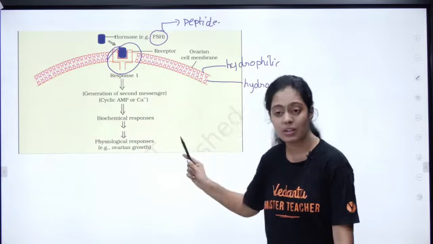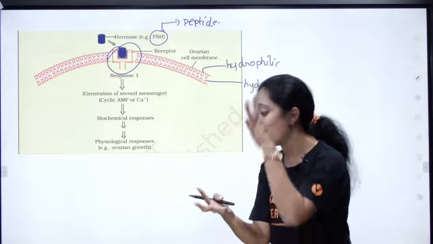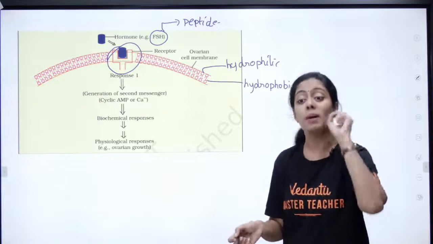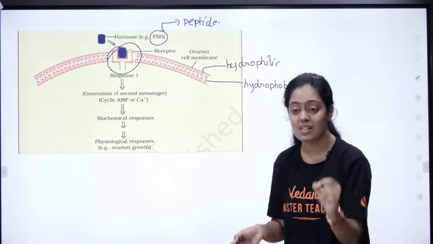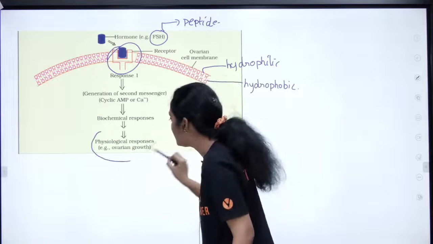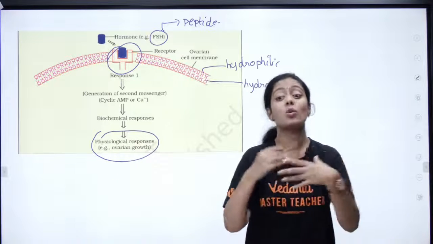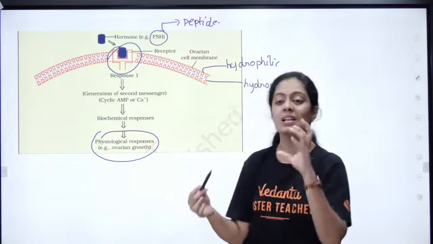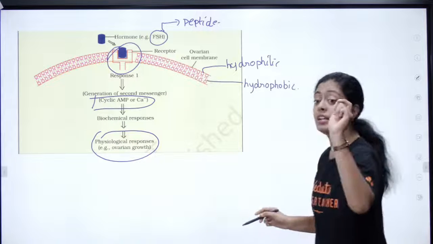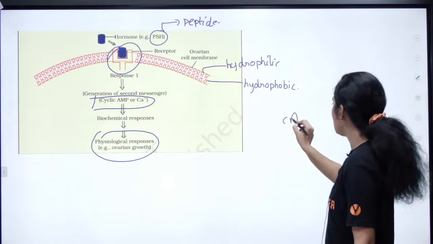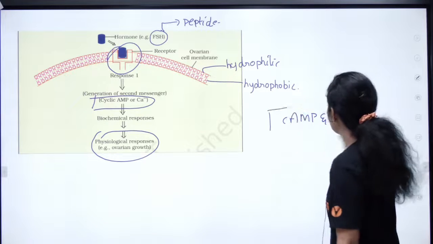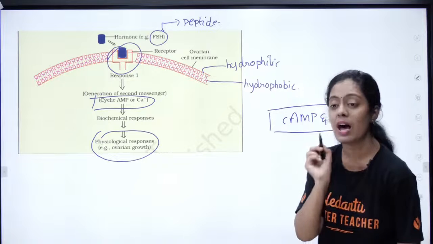Okay, so it goes and binds to the receptor which is outside the cell, right? So what you are seeing here, and the hormone வந்து செல்லுக்குள்ளேயே வரல, அது செல்லுக்குள்ளேயே வராம அதோட வேலையை அது பண்ணுது, right? So these kind of protein hormones have cell surface receptors. So ellarum the chat section la podunga, protein hormones have membrane bound receptors or cell surface receptors. Okay, so what is it going to do? It is going to bring a lot of physiological response. Okay, it is going to help in the synthesis of intracellular messengers. So what is an example for intracellular messenger? This can also be a question. It is cyclic AMP and calcium. These are the two important examples for intracellular messengers.